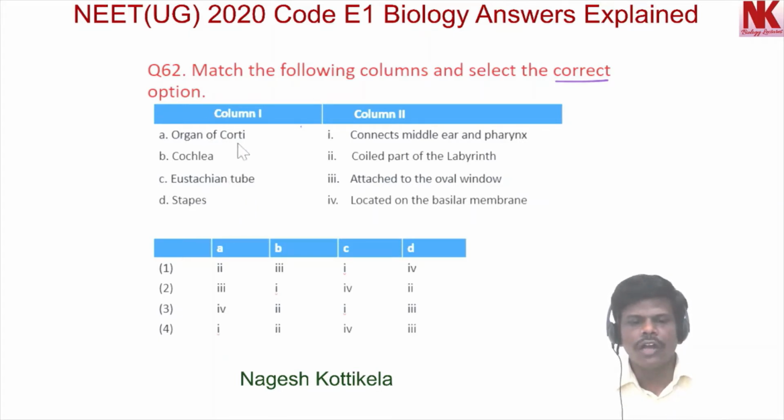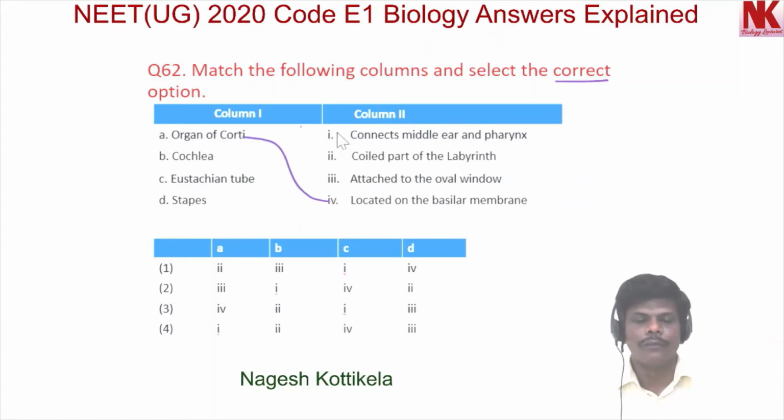Organ of Corti: connects middle ear and pharynx? No. Coiled part of the labyrinth? No. Attached to the oval window? This is wrong. Located on the basilar membrane? This is correct. So organ of Corti is responsible for hearing and it is located on the basilar membrane.